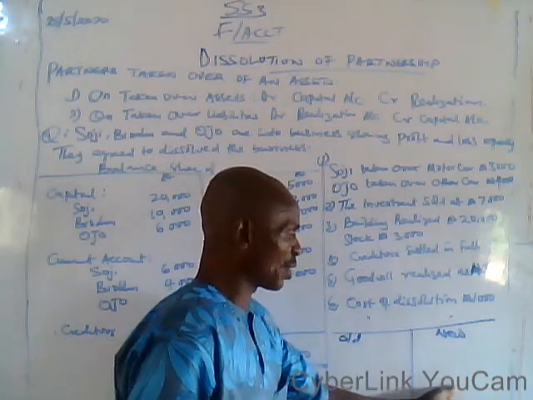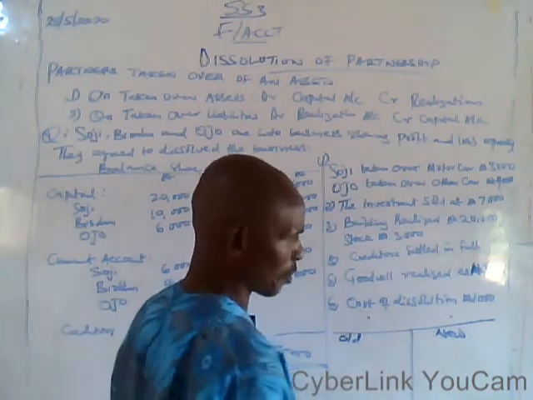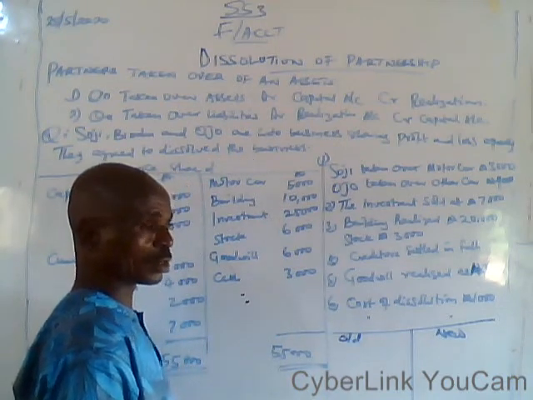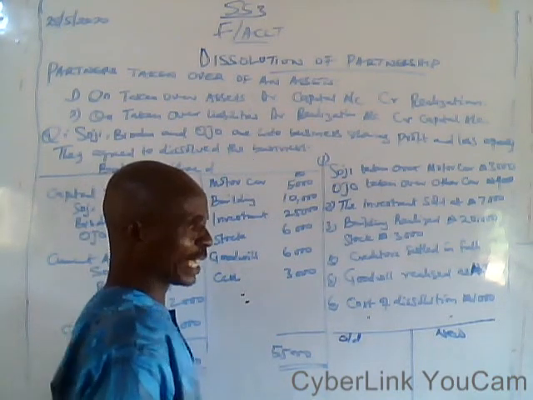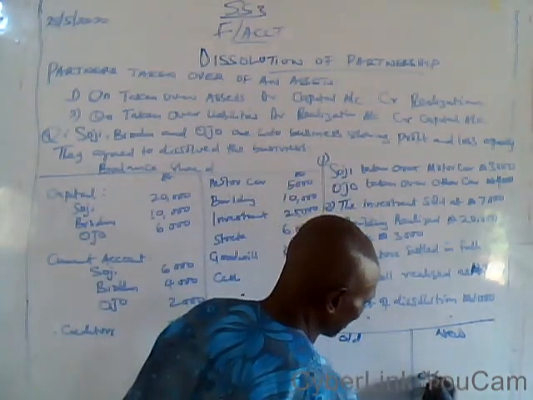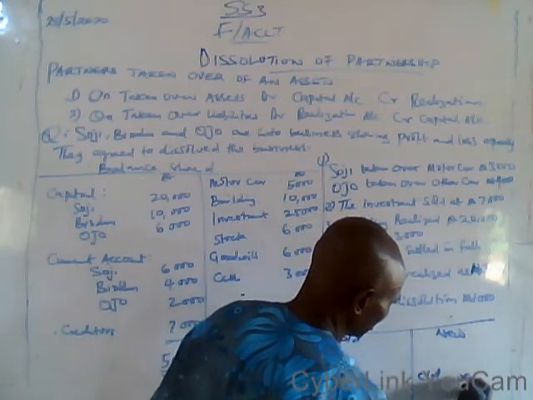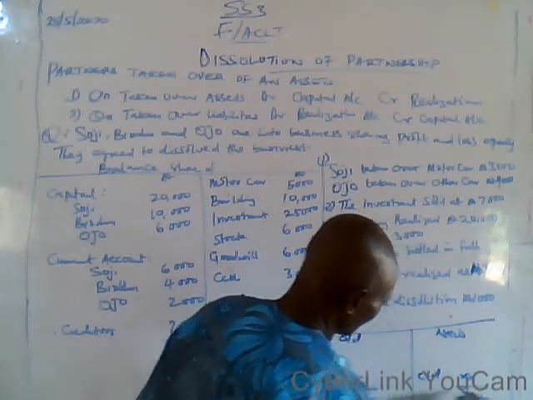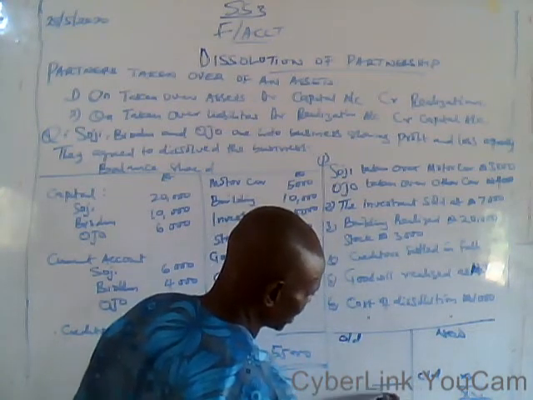When you have a net loss, in order not to create a loophole for the examiner to deduct your mark, you have the balance carried down. First of all, calculate the balance carried down, and you close it like this, with the figure.